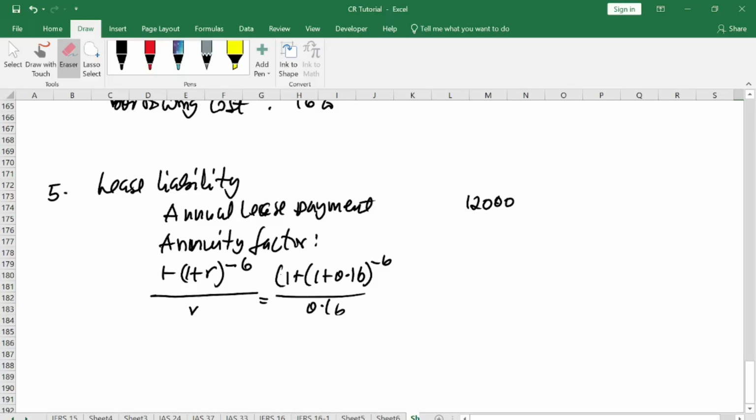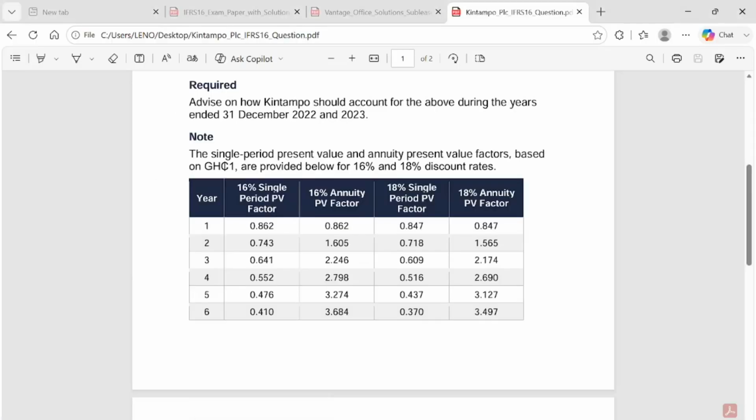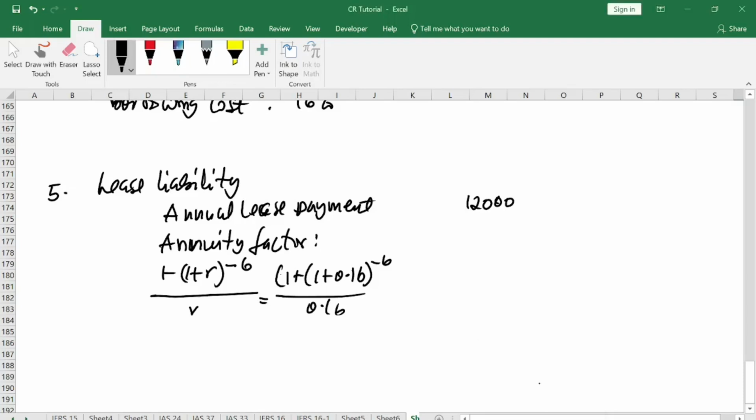We can also use the table to get whatever we are looking for. So if you are not comfortable with the formula and you still want to use the table, you have a way to use the table. Now, when you look at the table, the number of years is 6. Then the interest is 16%. So you come under it, you will see it here, 3.68. Okay. So that gives you what?